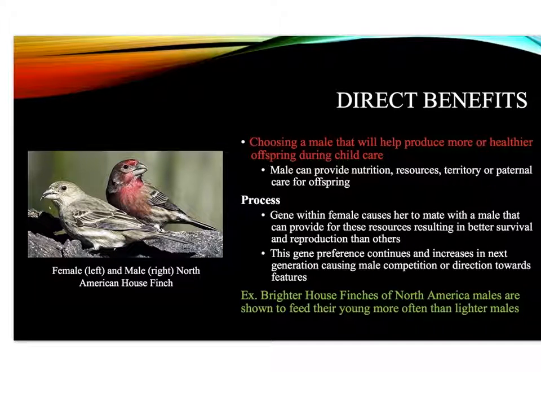With direct benefits, females choose a male that will help produce more or healthier offspring during childcare. This male can provide nutrition, resources, territory, or paternal care for offspring. Here, there is a gene within the female that causes her to mate with a male that can provide for these resources, resulting in better survival and reproduction than others. This gene preference continues and increases in the next generation, causing male competition or direction towards the future. For example, brighter house finch males of North America are shown to feed their young more often than lighter males.